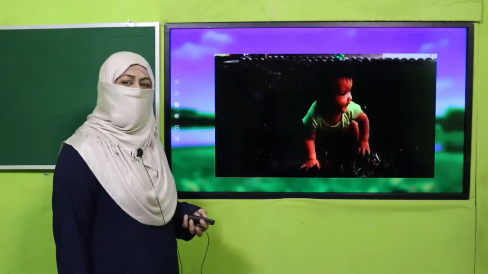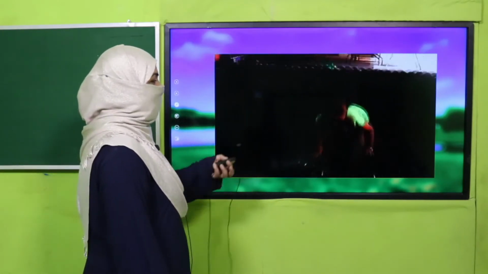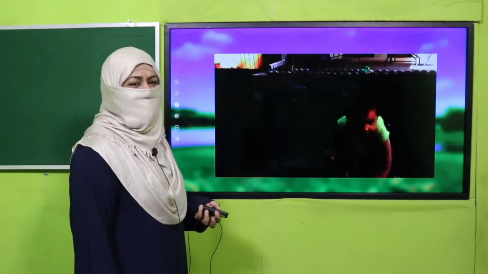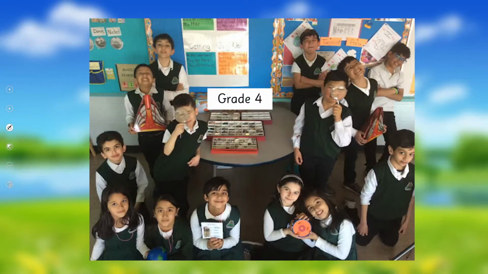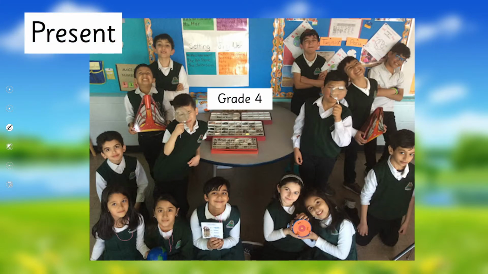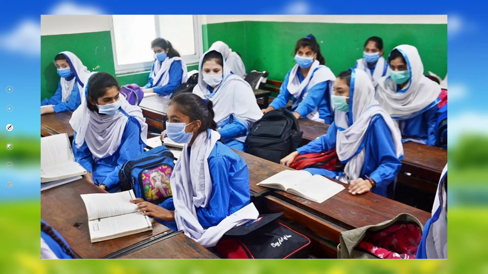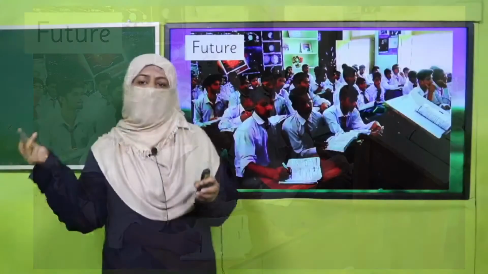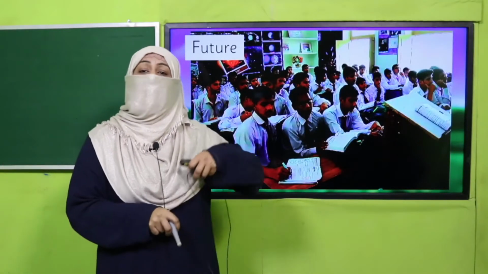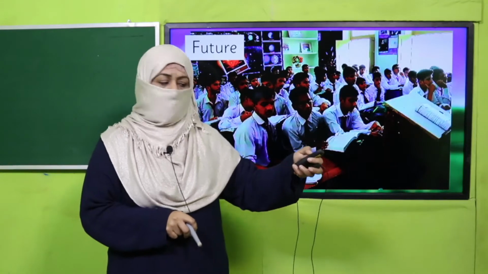First, look at this picture and think about your childhood when you were crawling like that. This time has gone, that's why it's called past. Now you're studying in grade 4. This is your present. And when you grow up, you will be in high school for girls and for boys, so it is your future. So this is how we can differentiate time: past, which has gone, present, which is right now, and future, which is coming time.